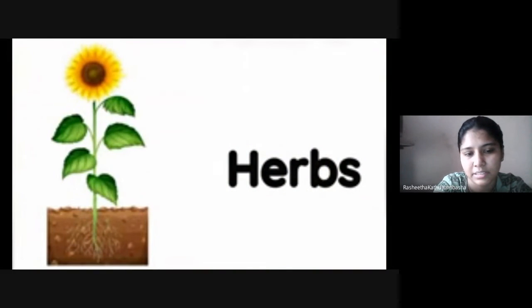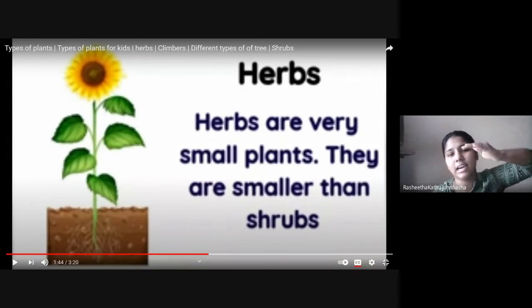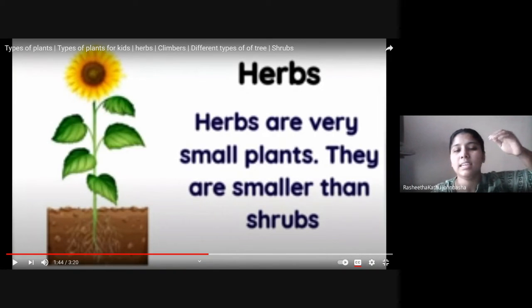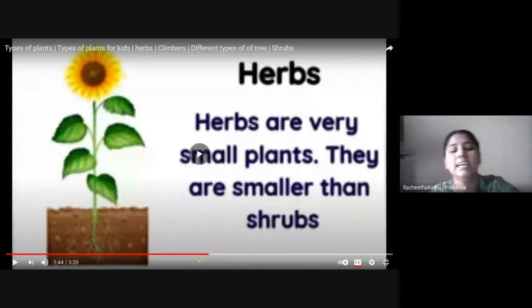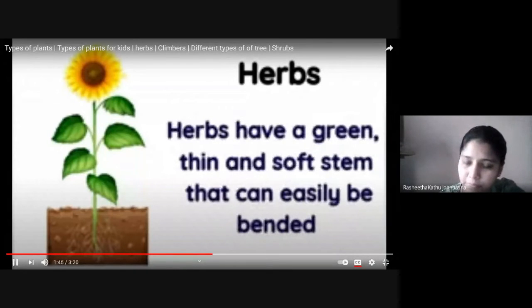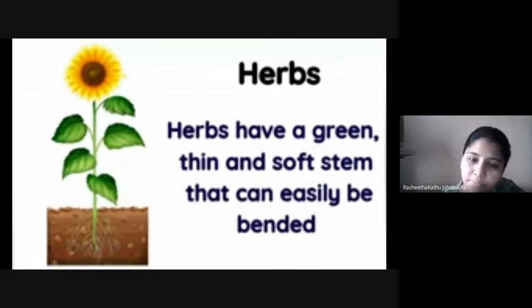Herbs. Herbs are very small plants. They are smaller than shrubs. First is trees, next taller will be shrubs, and after that the third, the herbs, will be shorter than the shrubs. Herbs have a green, thin and soft stem that can easily be bent.